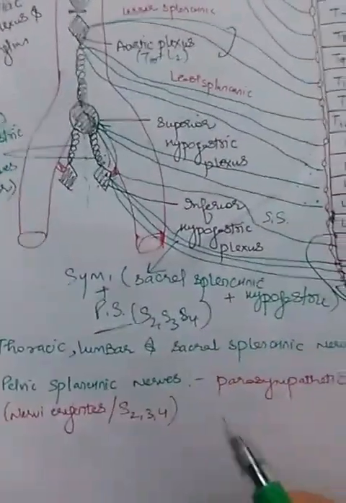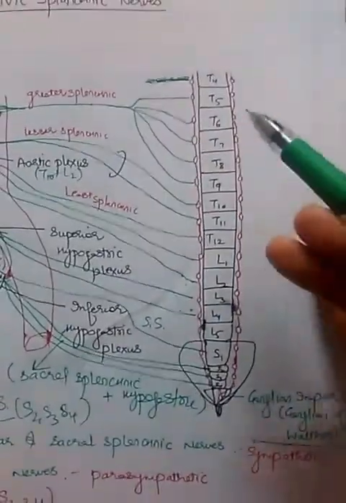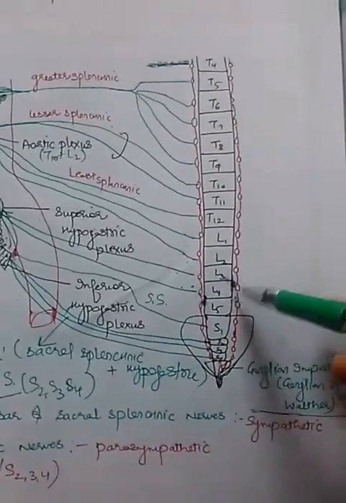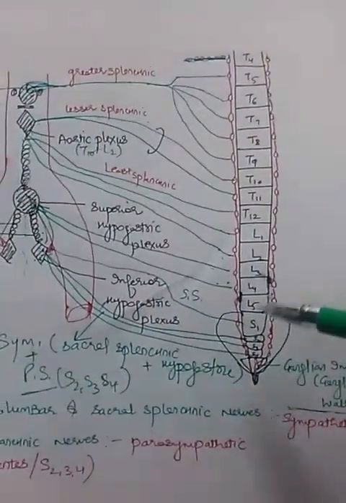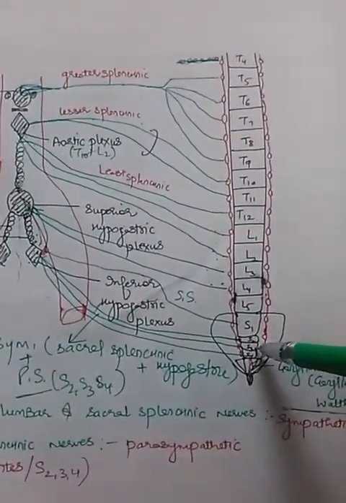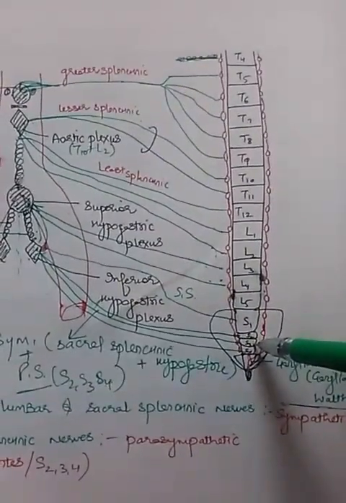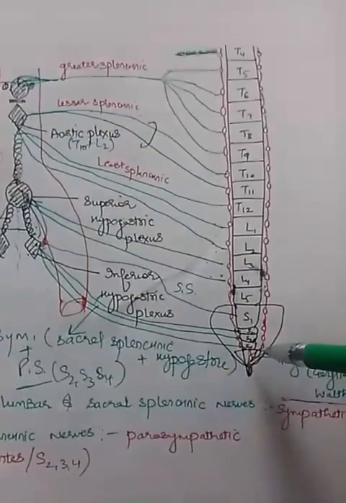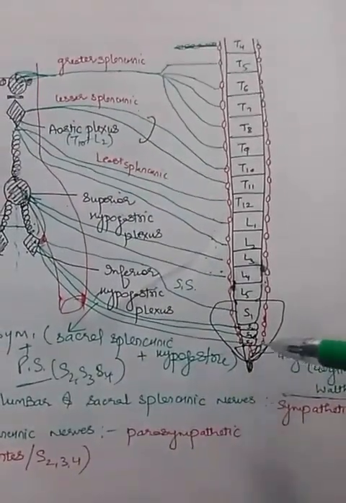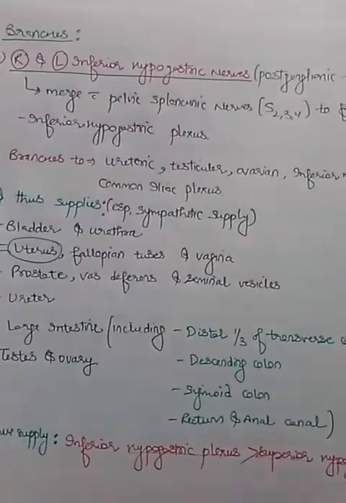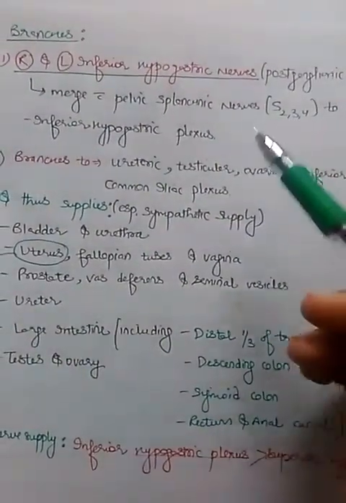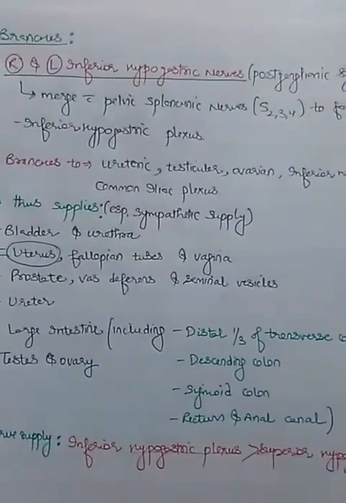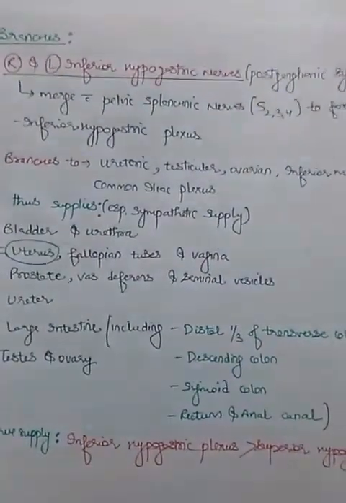So you should know that, I am revising this, that thoracic, lumbar and sacral splanchnic nerves are sympathetic, whereas the pelvic splanchnic component, also called nervi erigentes, arising from S2, S3, S4 anterior rami, are parasympathetic fibers. Now the branches of the superior hypogastric plexus: as I have told, it forms right and left hypogastric nerves,